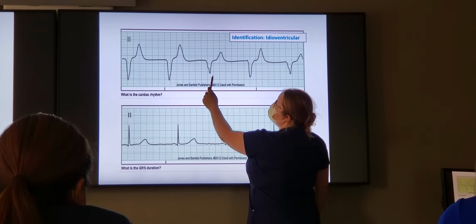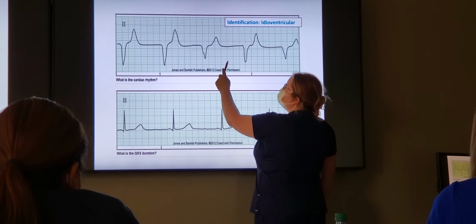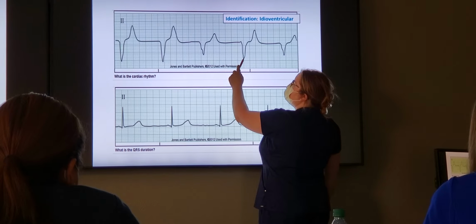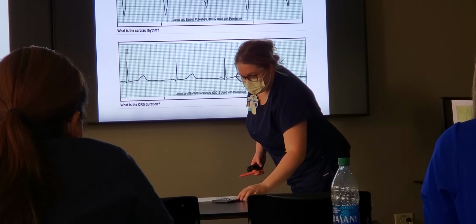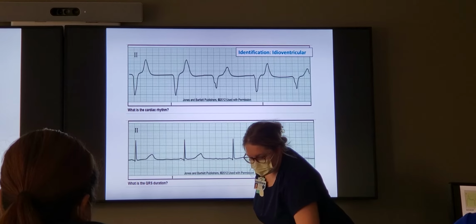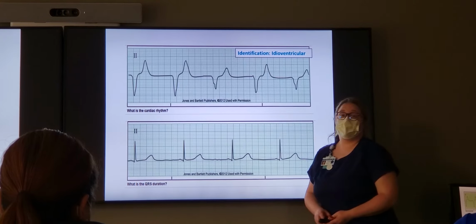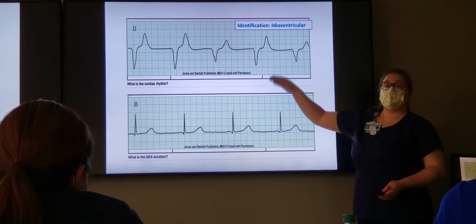So we're gonna take 1, 2, 3, save those for later. 5, 10, 15, 20, 25, 30, 31, 32, 33. That's 45 beats per minute. Okay? So when in doubt, and it's a regular rhythm, it's that 1500 method.